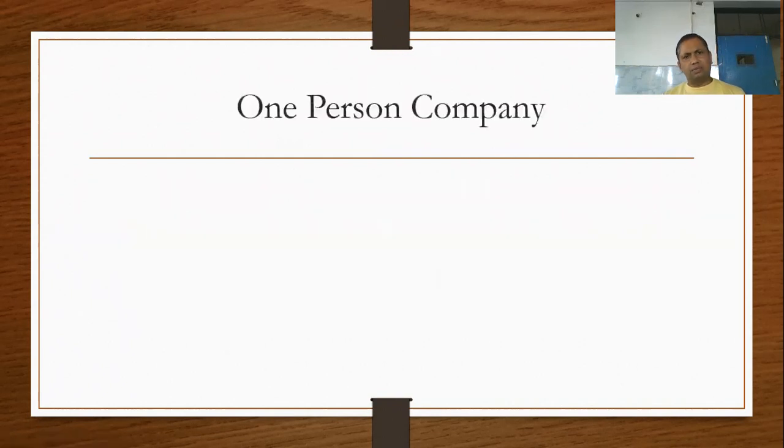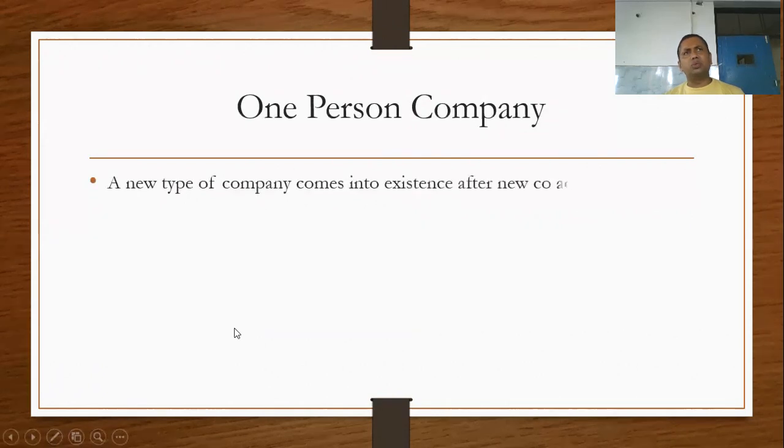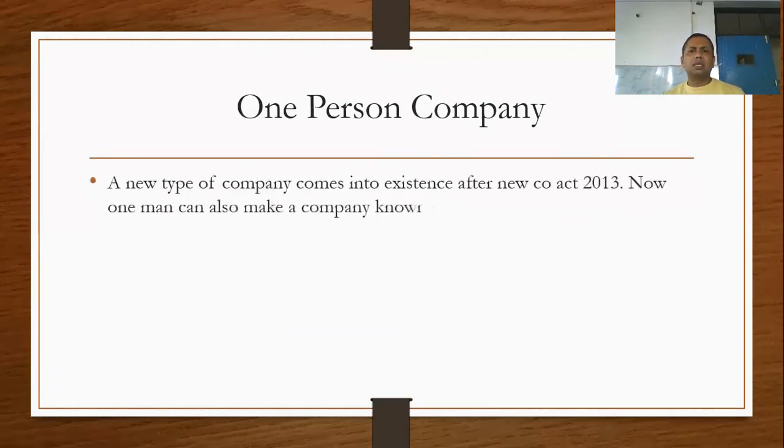The next is one person company. This came after the Company Act 2013. This is a new type of company, named one person company, which came into existence after the new Company Act 2013. Now one man can also make a company, known as OPC, one person company.